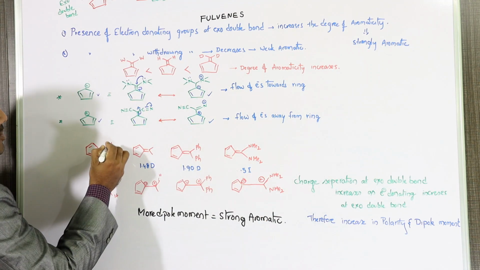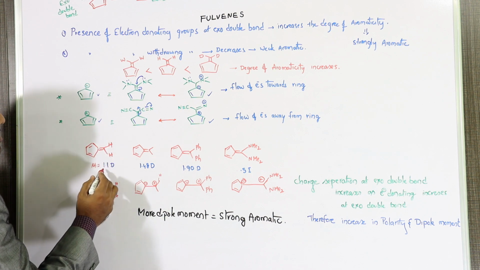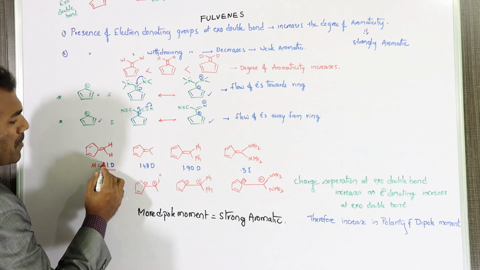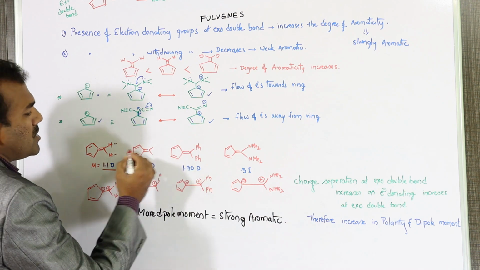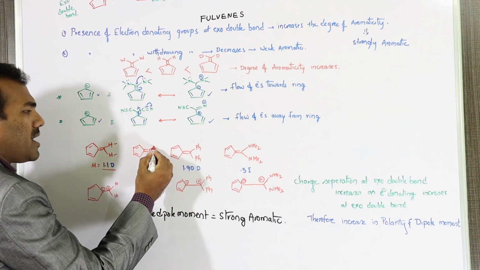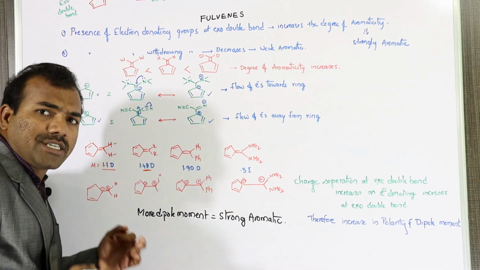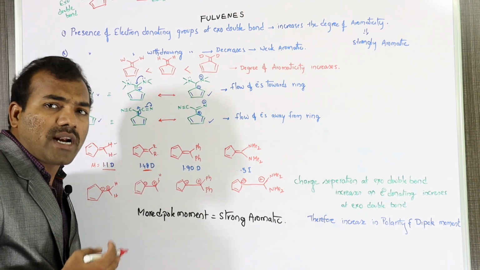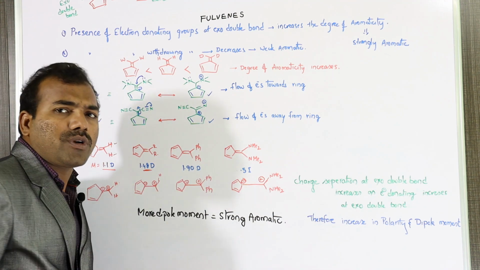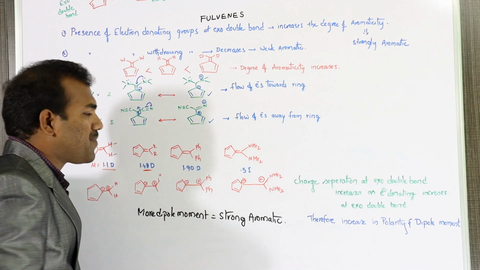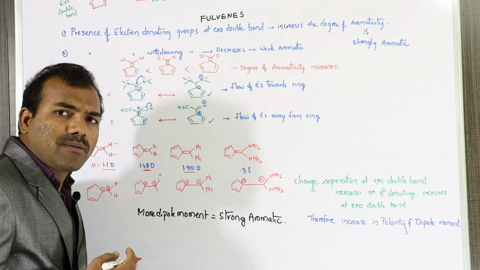Take this example. On the exo double bond, in this compound there are two hydrogens. So ultimately the dipole moment is only around 1.1 because these are just neutral atoms here. If you take alkyl groups here, then the dipole moment gets increased due to the electron donating nature of the alkyl groups. Next, if you substitute those alkyl groups with phenyl groups, then the dipole moment gets increased to some extent.